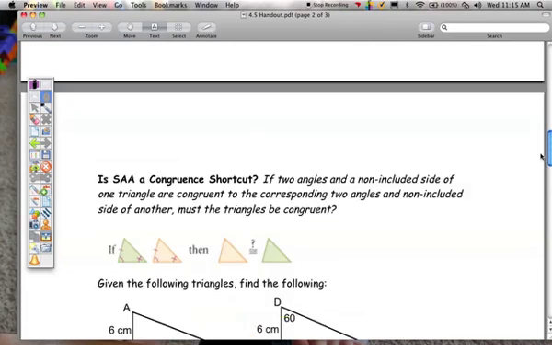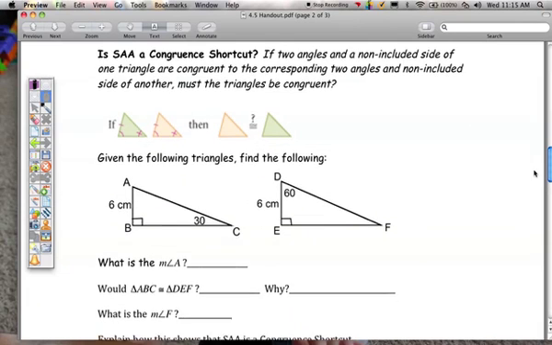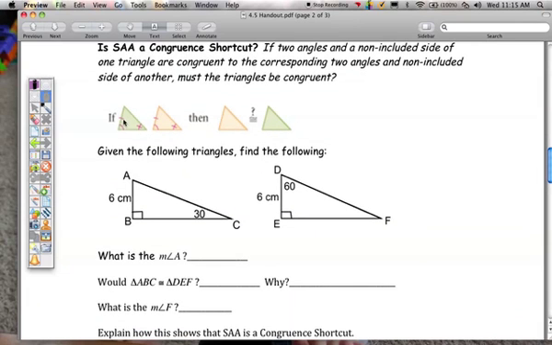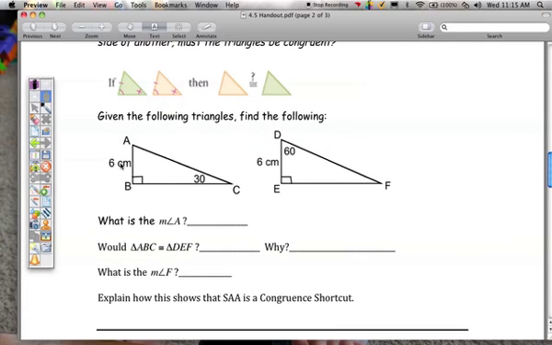Okay, let's look at another one. Side, angle, angle. So this is when you have a side not between the two angles. So if these two triangles match like this, then are the triangles congruent? Let's look at the following triangles. In the first one, let's say this was 6 centimeters and this was 30. And this is 6 centimeters and this was 60.